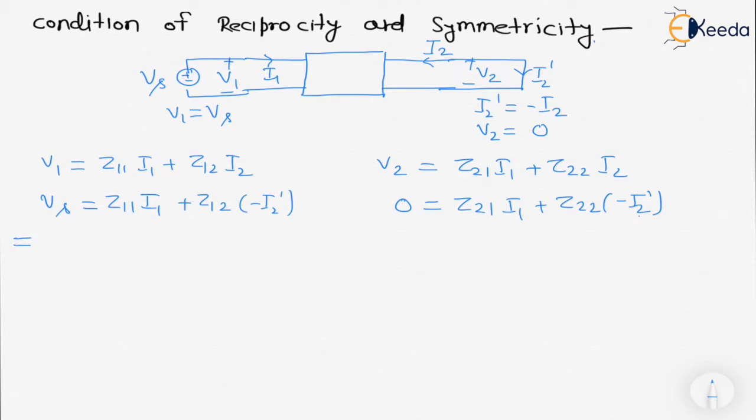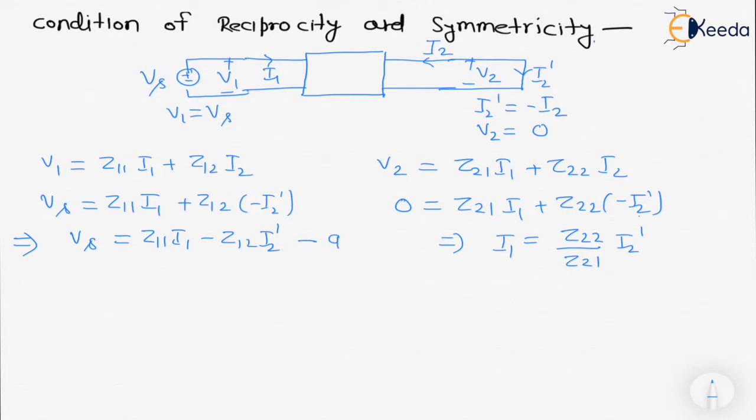In the first equation we can write Vs is equal to Z11 I1 minus Z12 I2 dash, and from the second equation we can write that the value of I1 is equal to Z22 upon Z21 I2 dash.